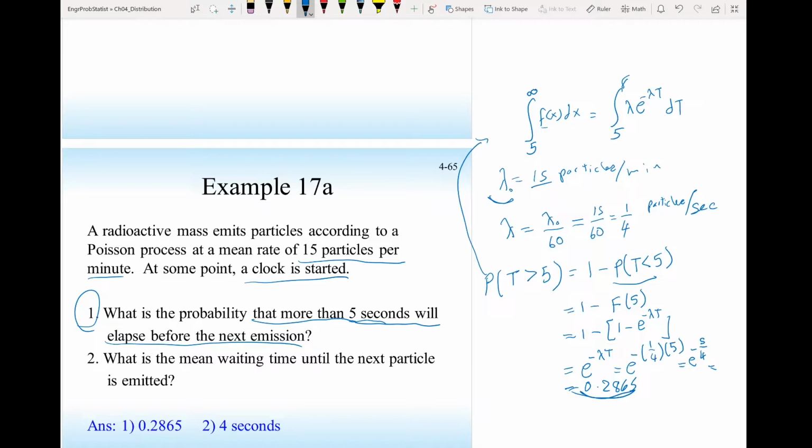Now, what is the mean waiting time until the next particle is emitted? Now we want to know the mean waiting time, and that will be μ of t, and we found it is 1/λ, and that will be 1/(1/4), so that is 4 seconds. Or you could have used that rate λ of 15, 1/15, and that will be minutes.